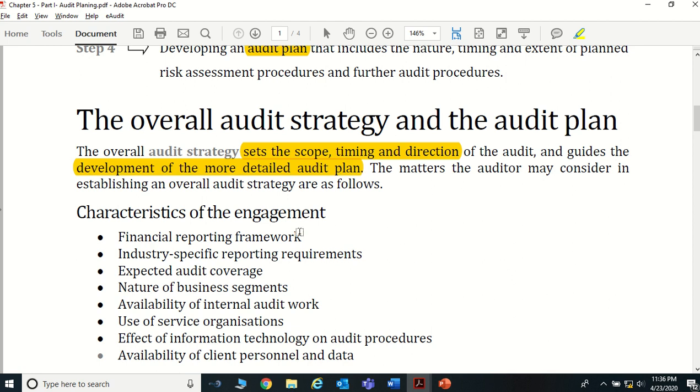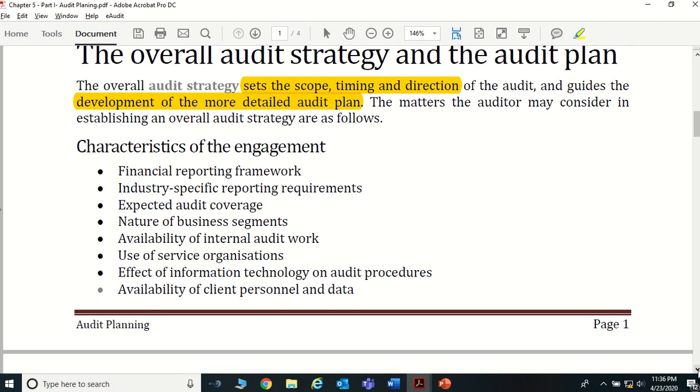Okay, so when we are deciding this overall audit strategy, the auditor may consider these factors, right? When determining the audit strategy, these are important points in your examination. What are the things that the auditor has to determine, or has to be concerned with, when the auditor is establishing this overall audit strategy, right?